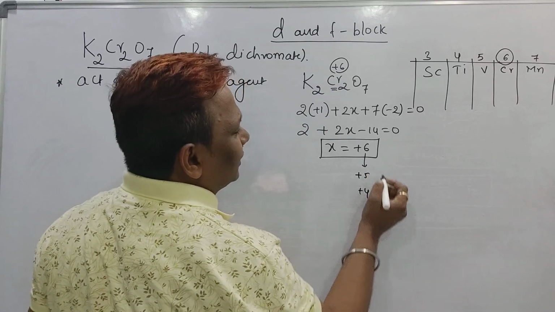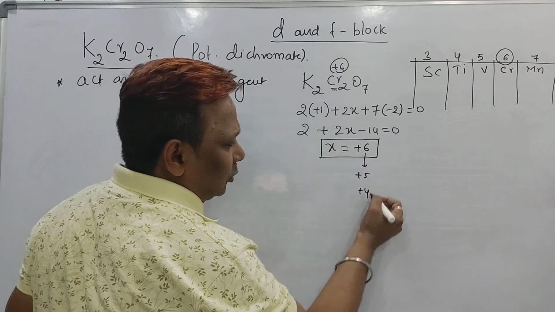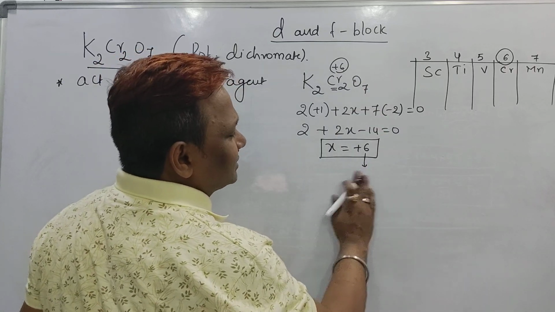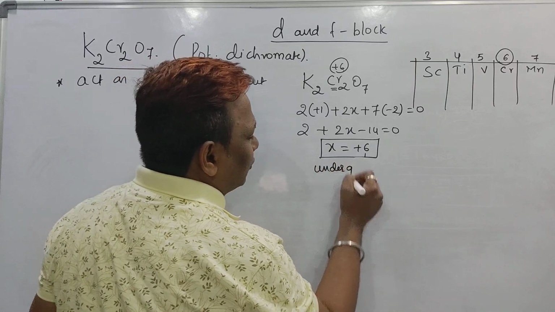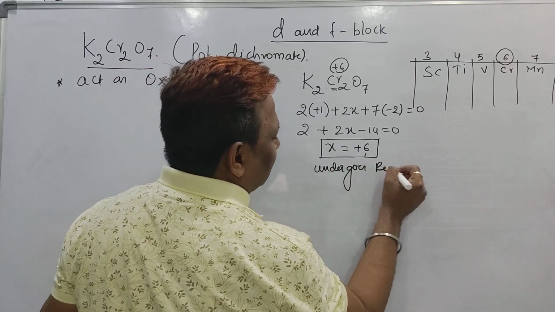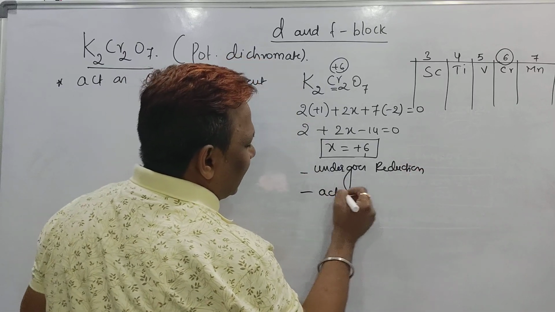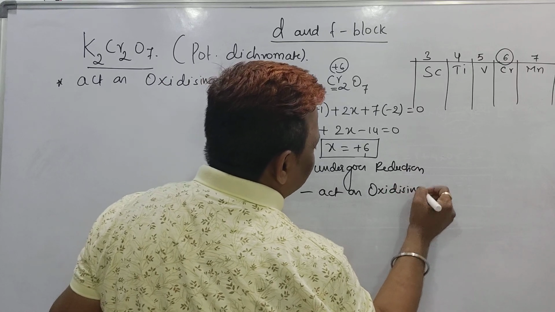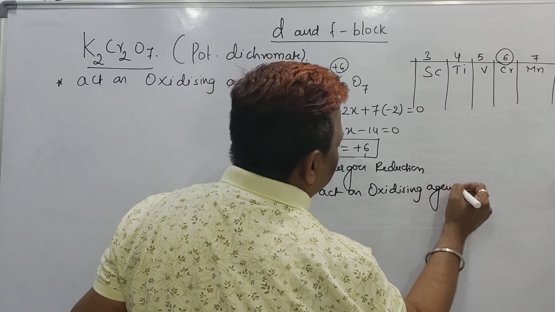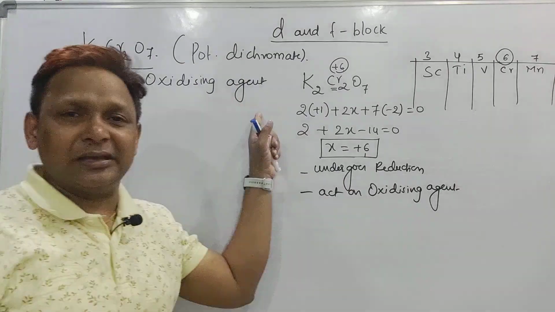As chromium is at its highest oxidation state, +6 can go to +5, +4, which means it can undergo reduction, and so I can say it will act as an oxidizing agent. Please, this is a very important term. You have to remember that potassium dichromate acts as an oxidizing agent.